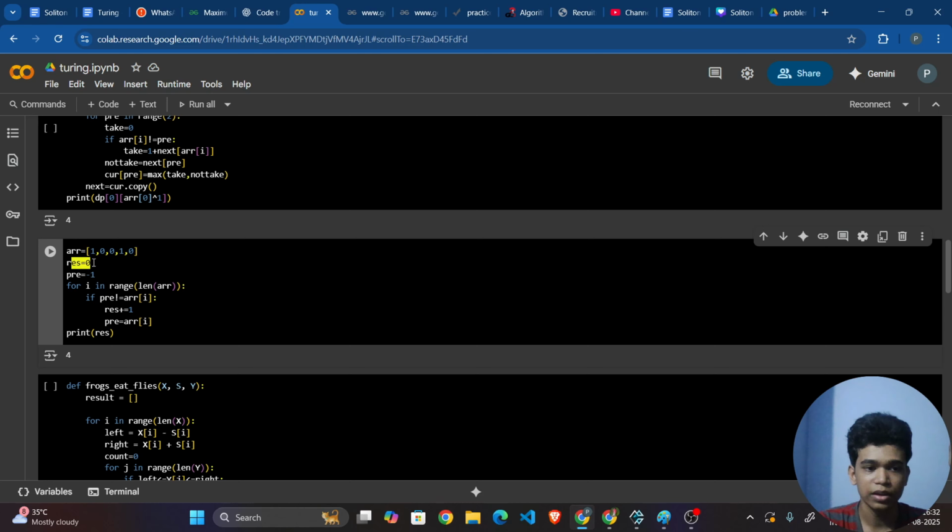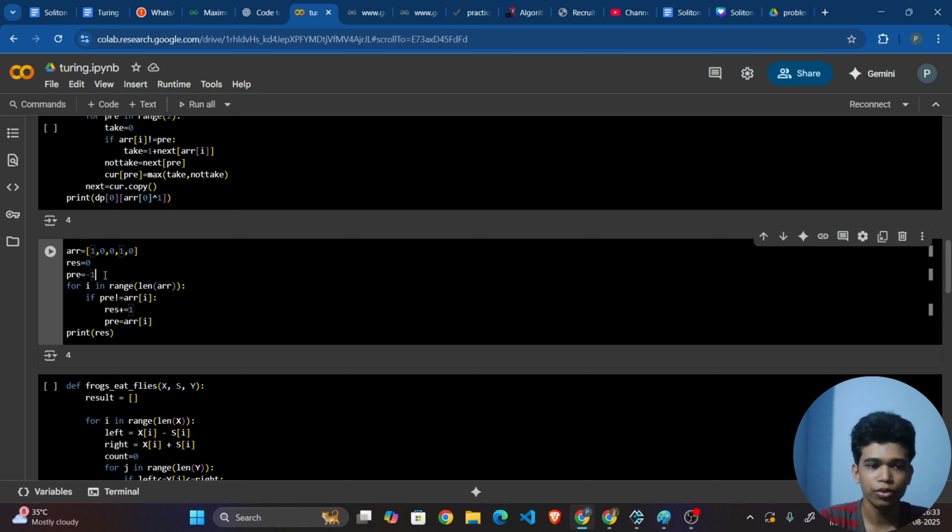Now result is initially 0, previous will be -1. Why? Because there are only two possibilities, it is 1 or 0. You can take any number except 1 or 0, because it is not going to be equal to the first element. So here comes for i in range of len of arr. Now I'm just checking whether the previous is not equal to the current element. If so, then I'll increment my result and make the current element the previous element. And then I'll print the result.